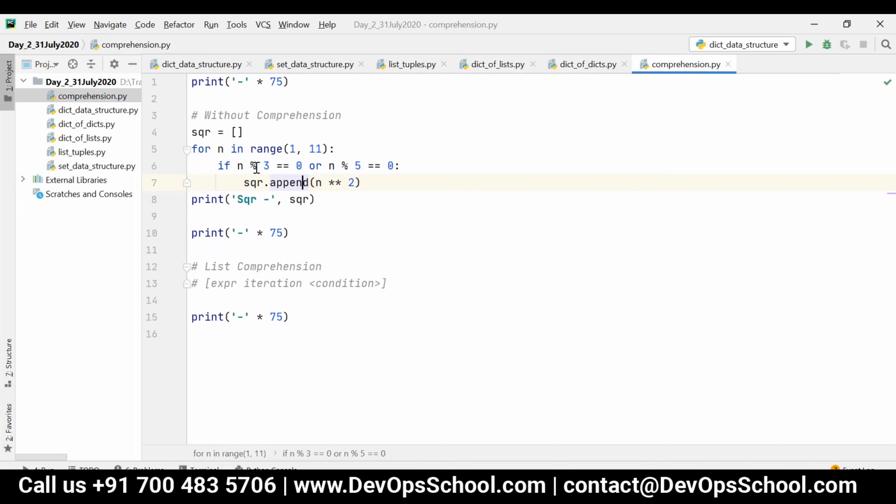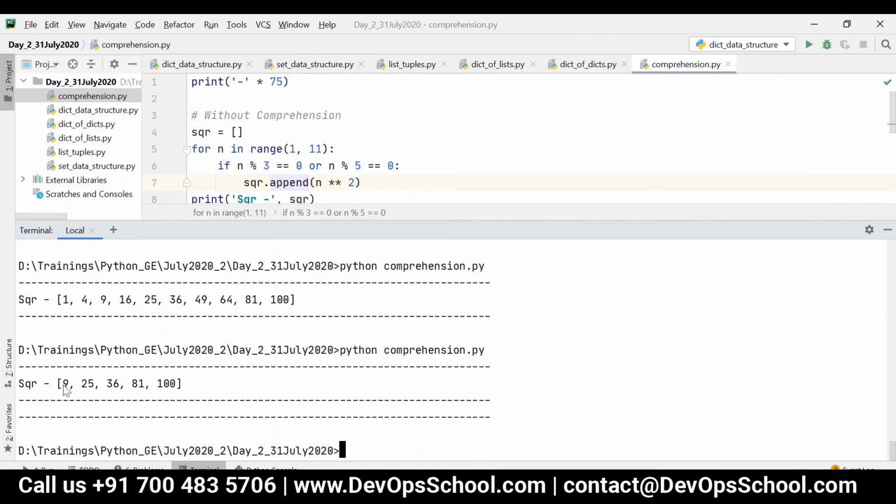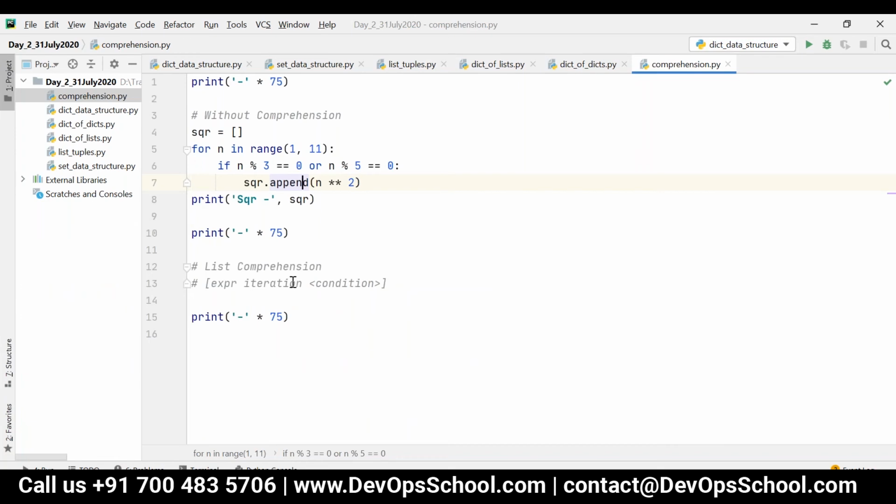That means it will create the square of numbers which are divisible by 3 or divisible by 5. So I'll get the output something like 9, 25, 36, 81, 100. If I want to place the condition, just place it at the end, but this is optional. It is not mandatory. If you want to have the condition, you can have it. Otherwise, it is not at all required.